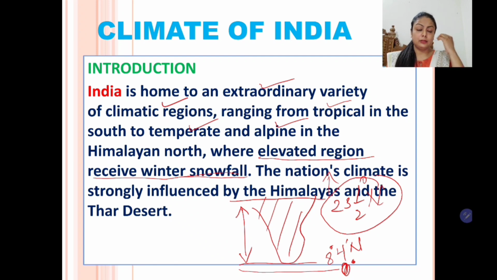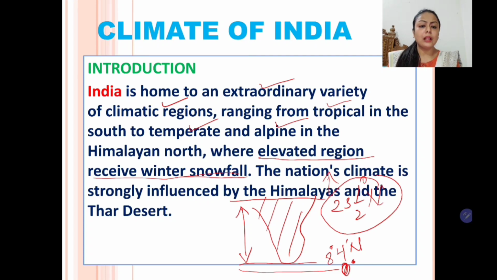And at the top in the north lies the Himalaya, which is very high. So due to high altitude, lapse rate is experienced and the temperature is low in the hilly regions of the country. So here we say it is alpine climate in the Himalayan north.